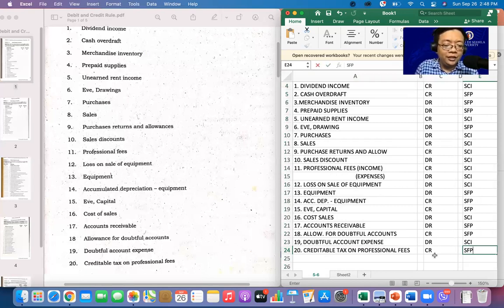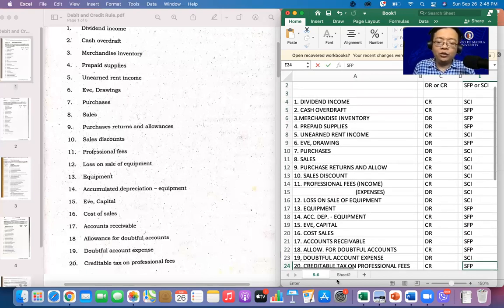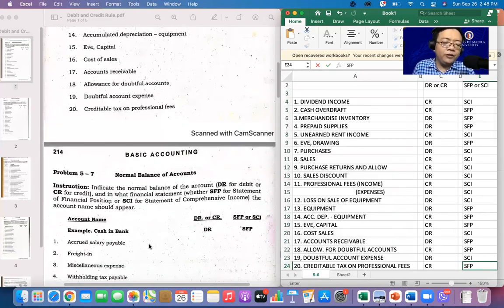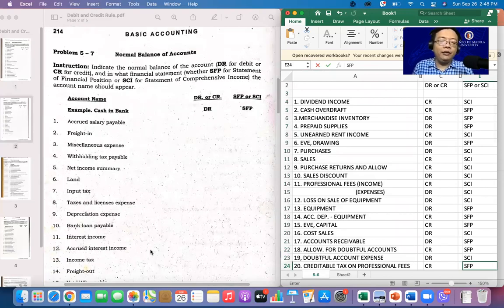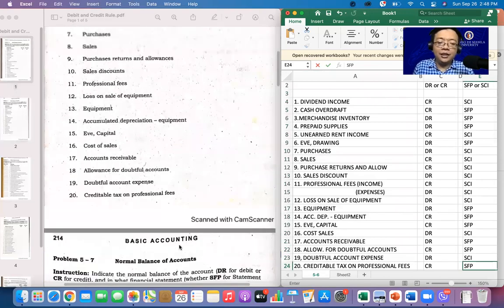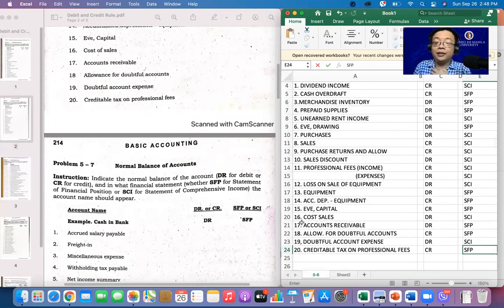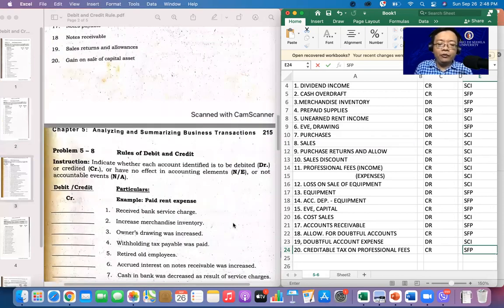So hopefully, naintindihan ha. If you have question for this one, don't hesitate to message me. Okay? Anytime. Alright, next. Itong 5-7 will serve as your assignment. Okay, gagawin nyo lang is same as this kanina. Same na same. Alright, so 5-7 will be your assignment. So, I will upload this one, and you will answer this 5-7. Napakadali lang. Alright. Ito tayo.